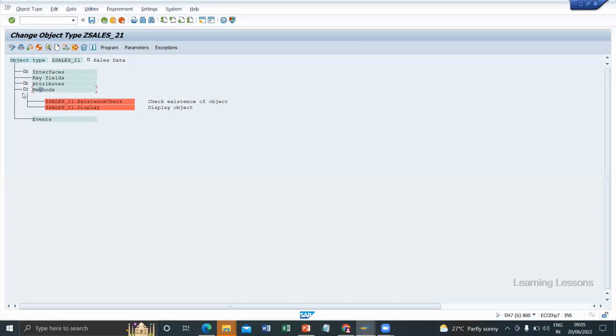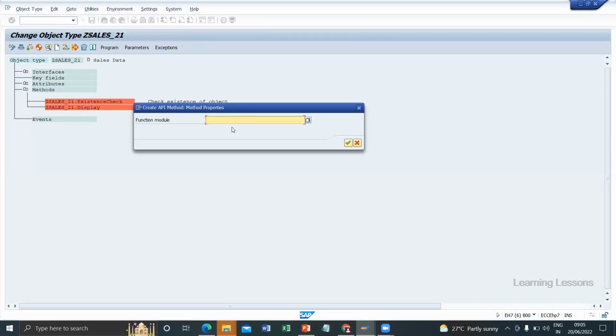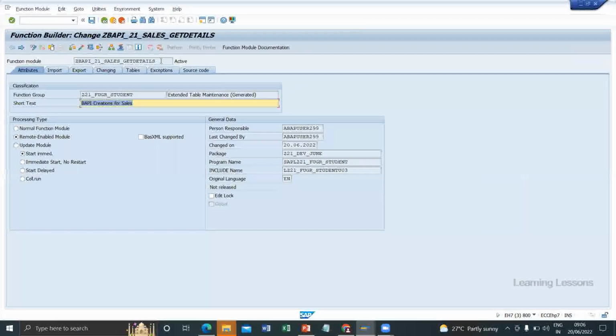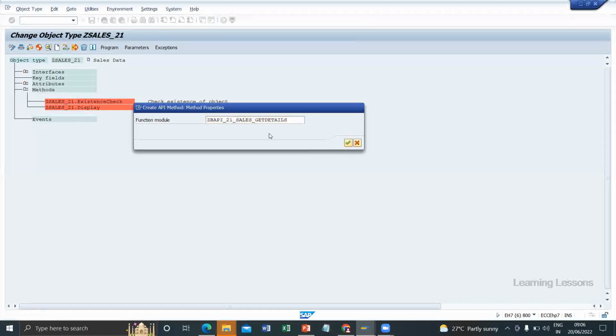Select these methods, or you don't need to select. If you go here, add API methods, add the method. We have to add our function module here. What is our function module name? This is our function module. Paste it here and continue. Once you continue, it will check all the rules and regulations, whether this function module was created as per BAPI standard or not.